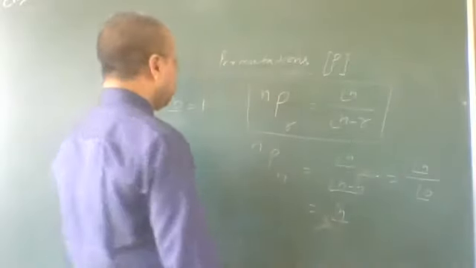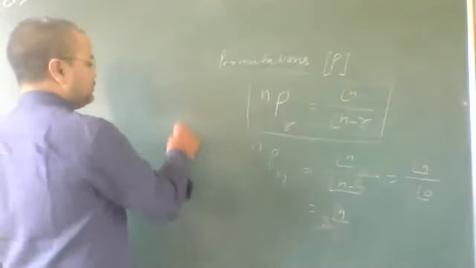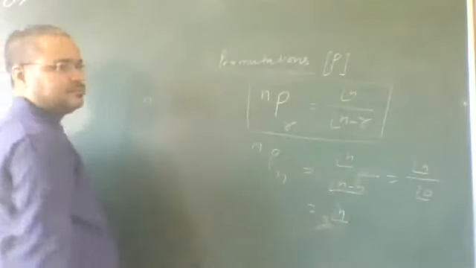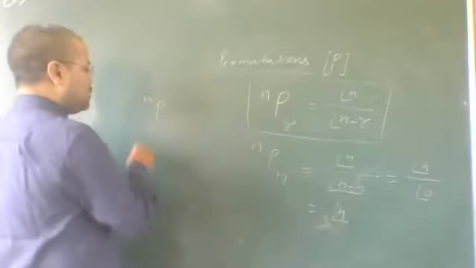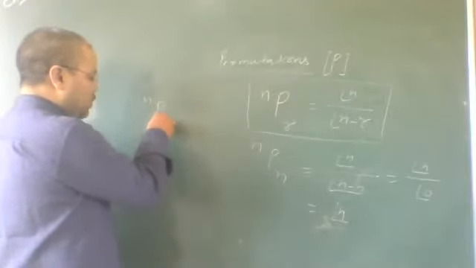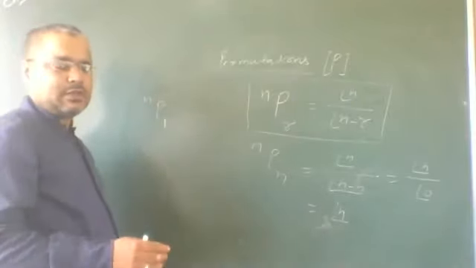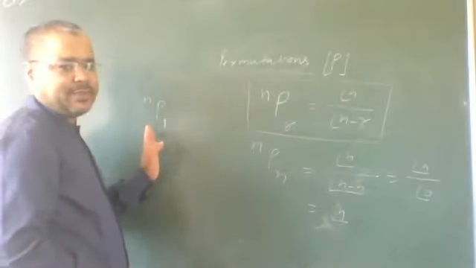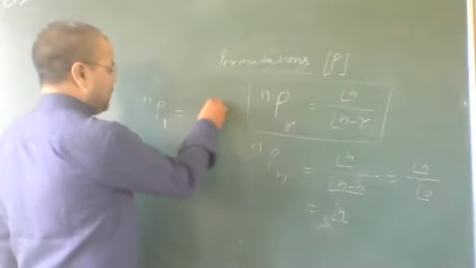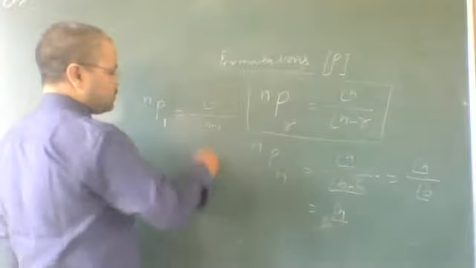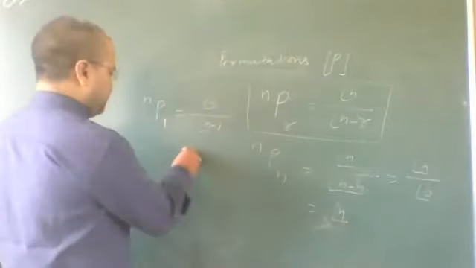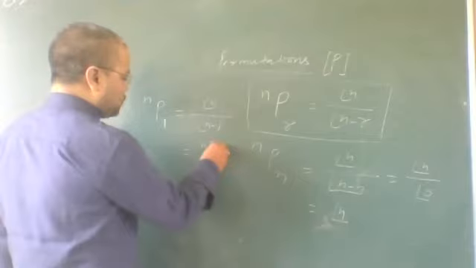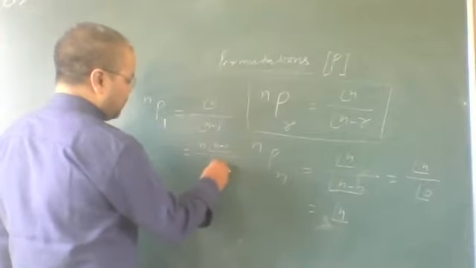Similarly, if we have n articles and we want to take one, how many possibilities of making a group? That means factorial n upon factorial n minus 1. So this can be written as n into factorial n minus 1 upon factorial n minus 1.